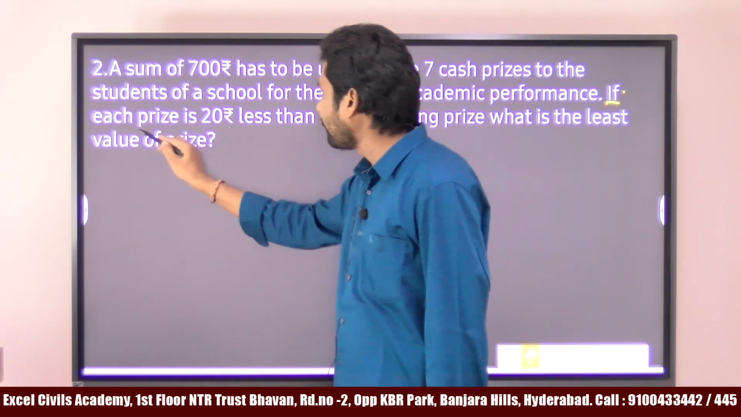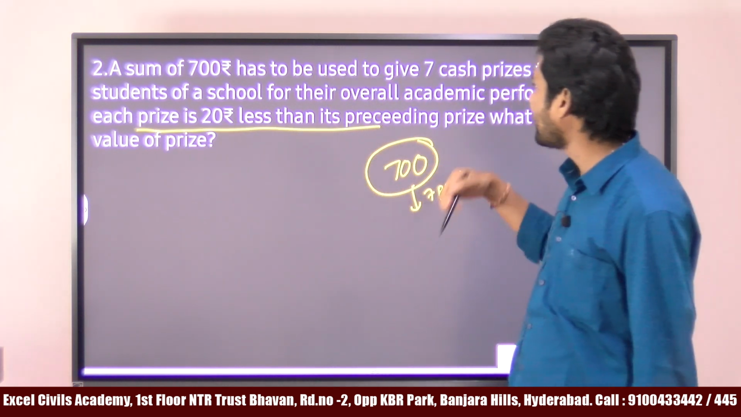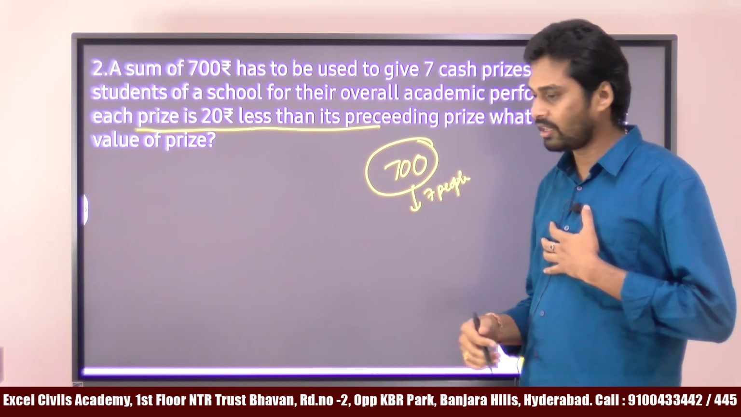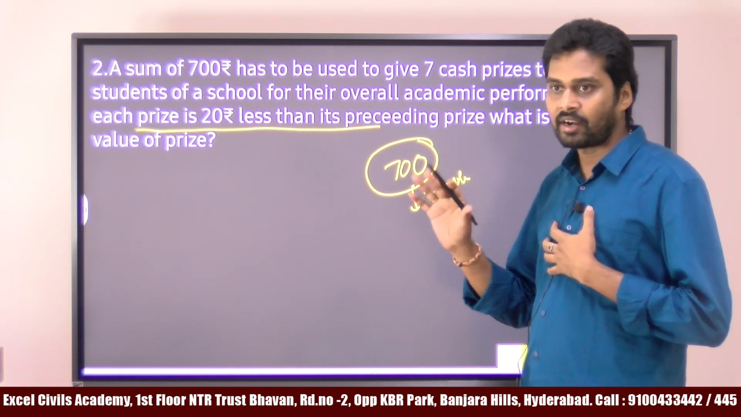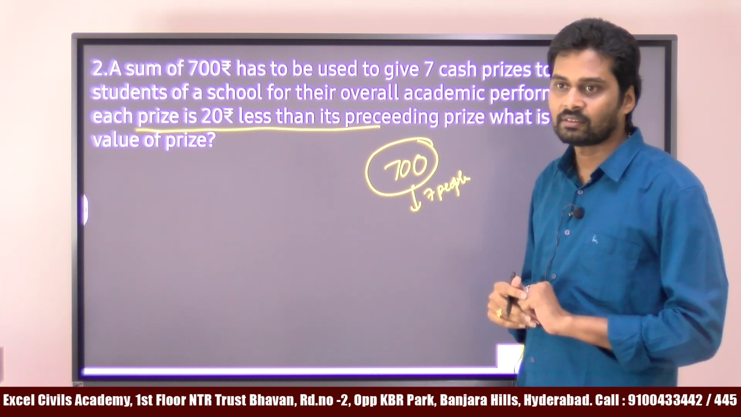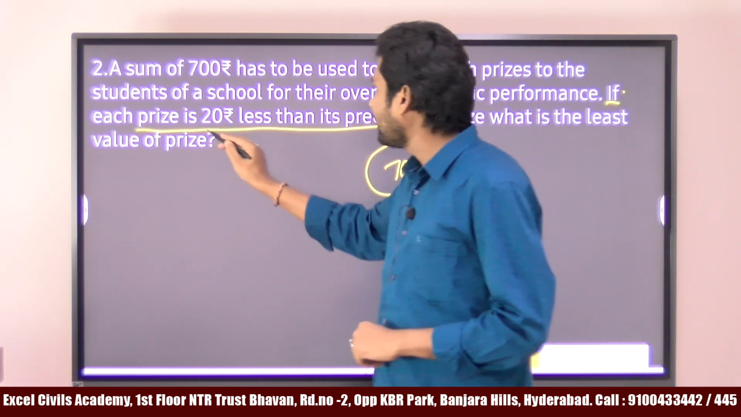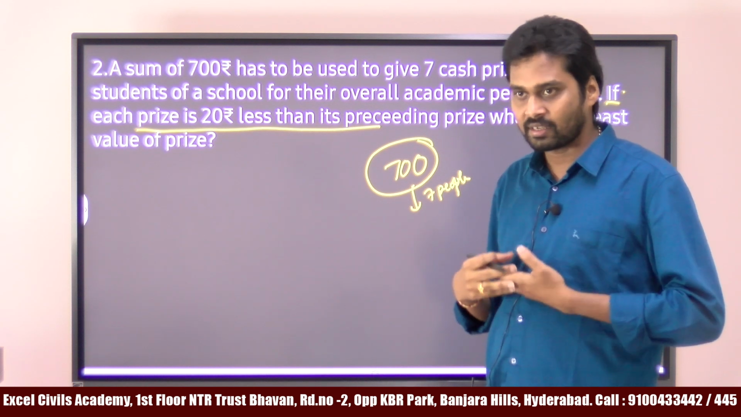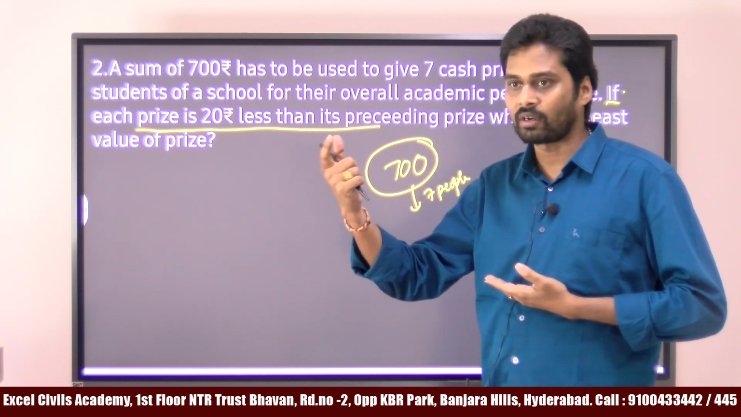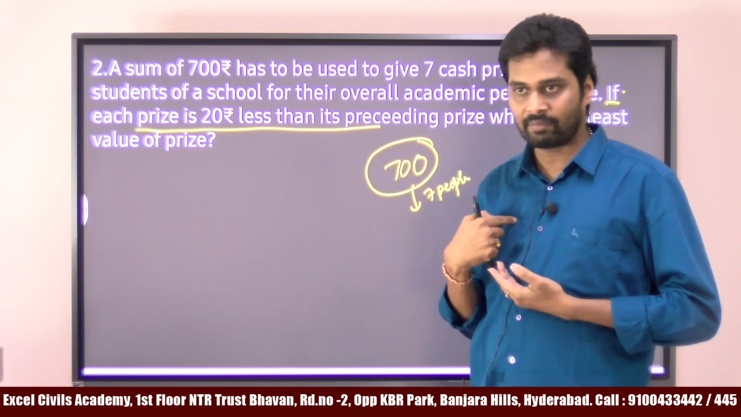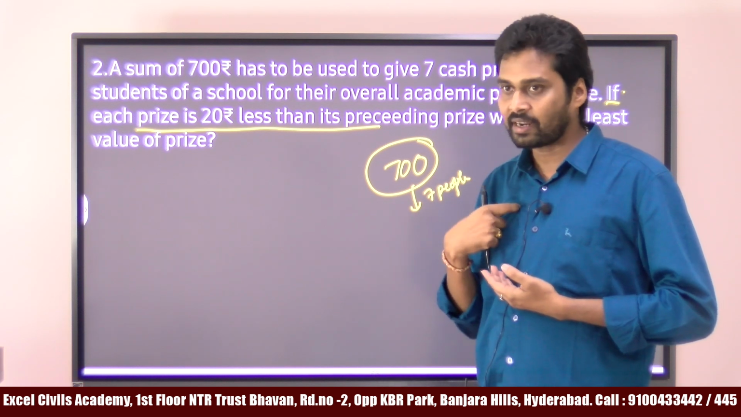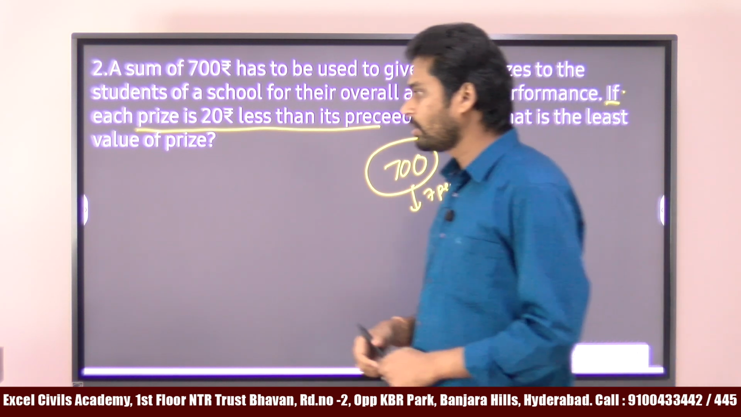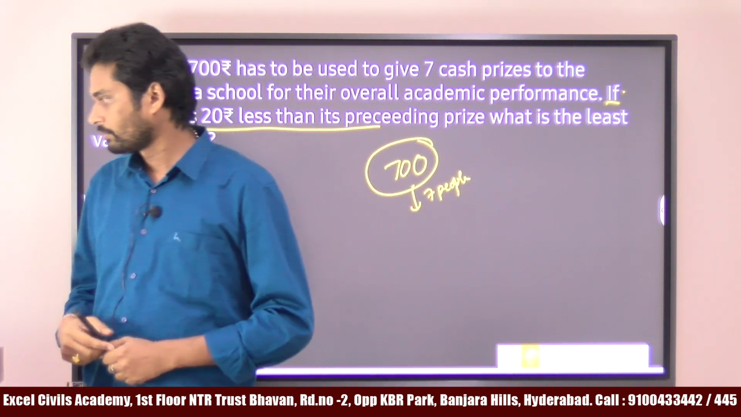The condition is each prize is 20 rupees less than its preceding prize. Suppose I get a prize of 100 rupees, then what is your prize? Preceding means the one before. So you are before, I am here. Suppose if I get 100 rupees, how much do you get? 80 rupees only. Right.